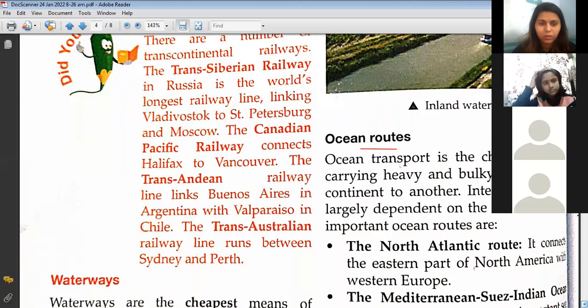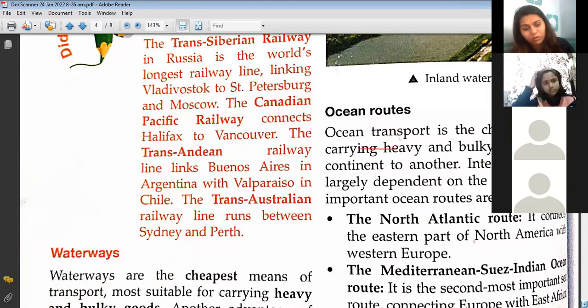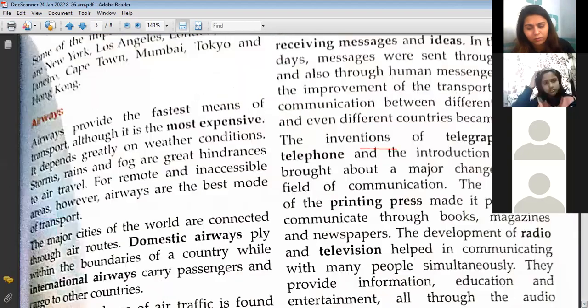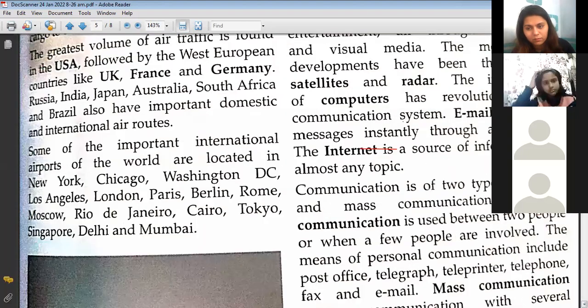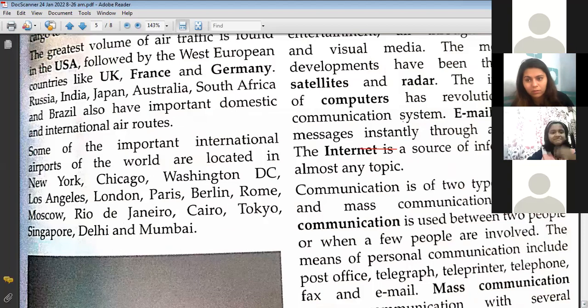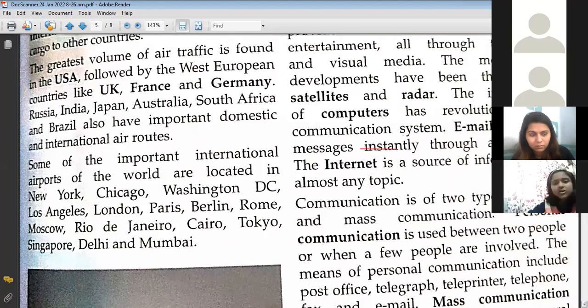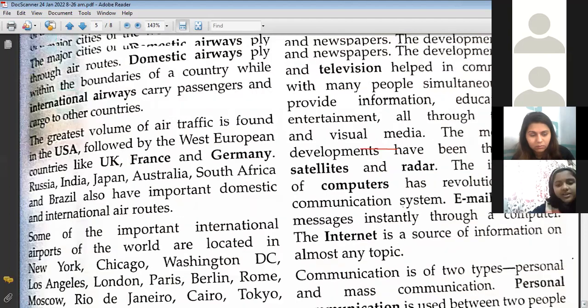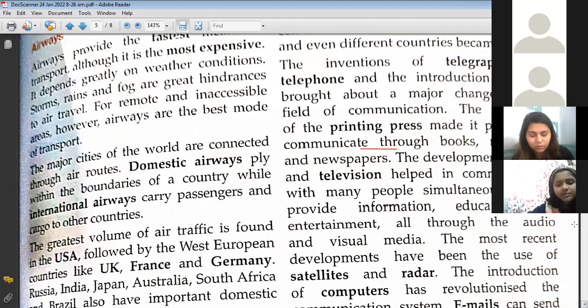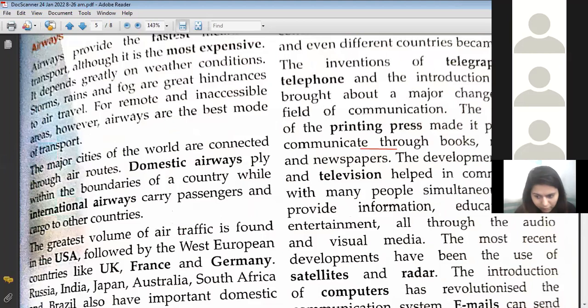Okay. Now let's talk about waterways. How many of you have traveled through waterways? I doubt many of you would have. The ones who have traveled can raise their hands. Ma'am, not by ship.